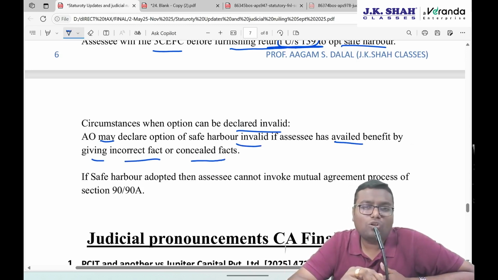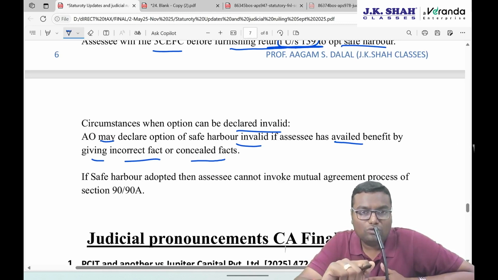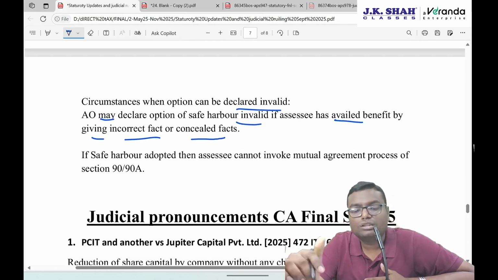It was actually not a raw diamond. You have shown that this is a raw diamond so that you can disclose 4% and no further litigation can happen. And now the AO came to know that actually it is some mixed product. It is not a raw diamond. It is something processed diamond. You are not selling into the notified zone. You are selling somewhere else. In all those cases, your safe harbor option will be declared invalid and normal litigations will start.